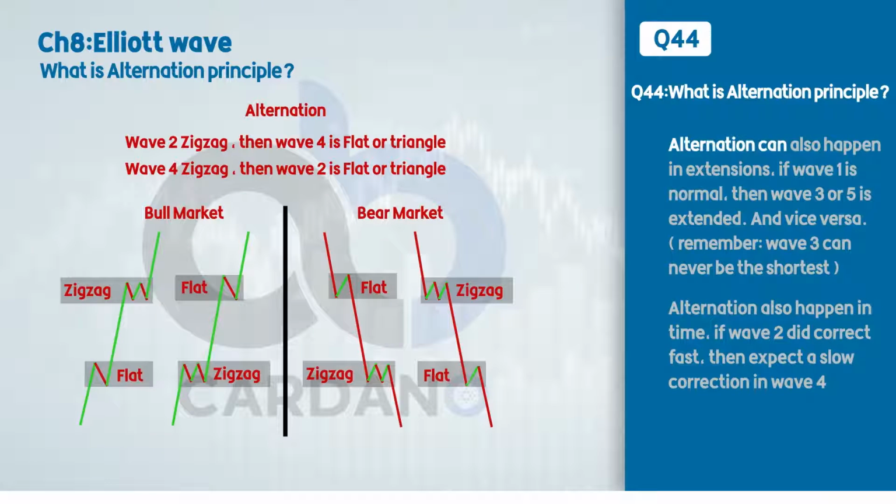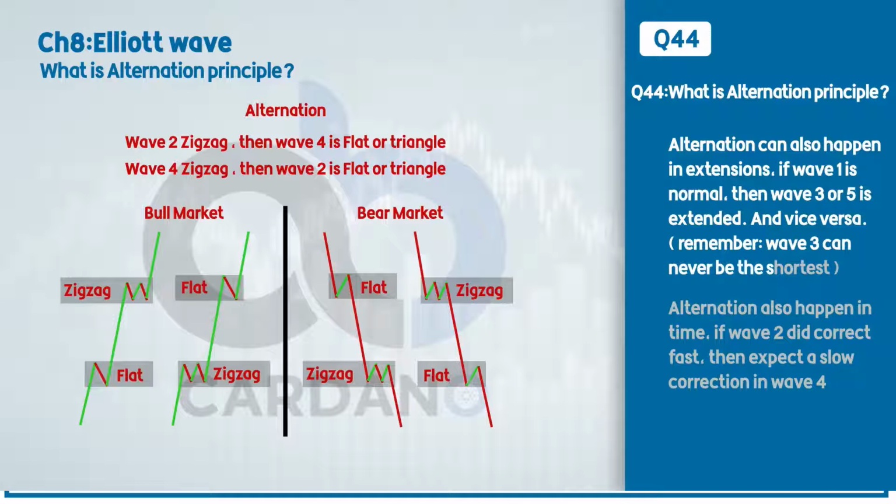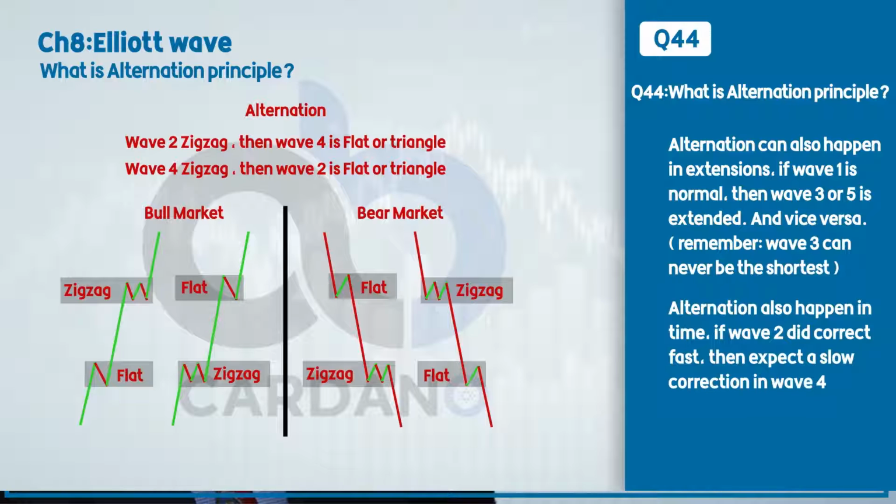Alternation can also happen in extensions. If wave 1 is normal, then wave 3 or 5 is extended, and vice versa. Remember, wave 3 can never be the shortest. Alternation also happens in time. If wave 2 corrected fast, then expect a slow correction in wave 4.